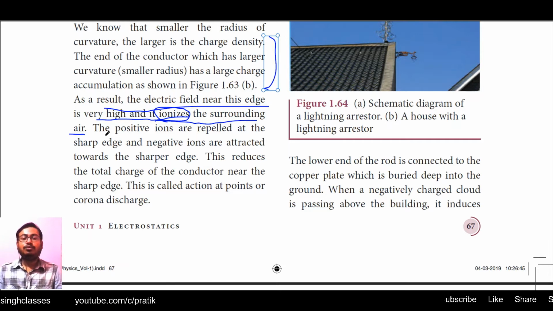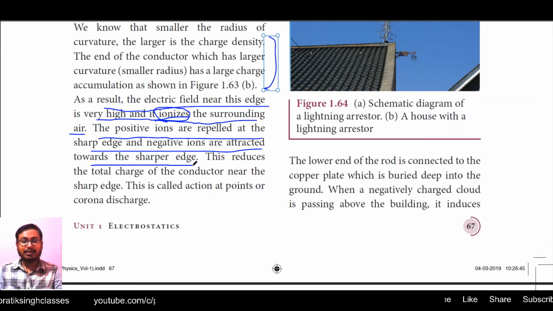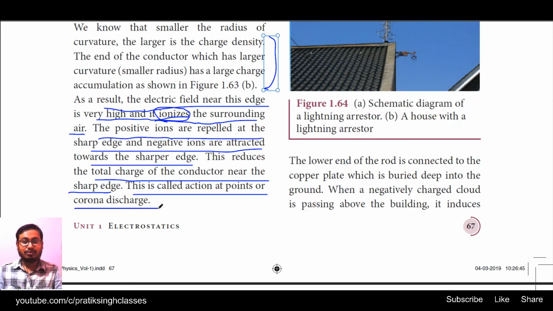Up to what region will be ionized depends on the strength of the electric field. The positive ions are repelled at the sharp edge and negative ions are attracted towards the sharper edge. This reduces the total charge of the conductor near the sharp edge. This is called action at points or corona discharge. So what is this? What does this paragraph mean?